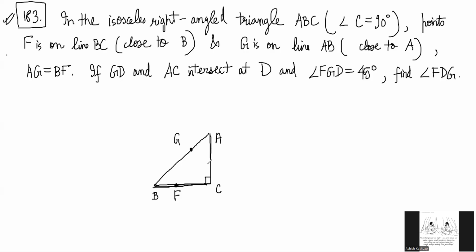Okay, so it's possible to make it like this. This is my D. This angle is 45. We have to find FGD. Right? Oh wait, we have to find FDG. Our angle FGD was supposed to be 45, right? Okay.